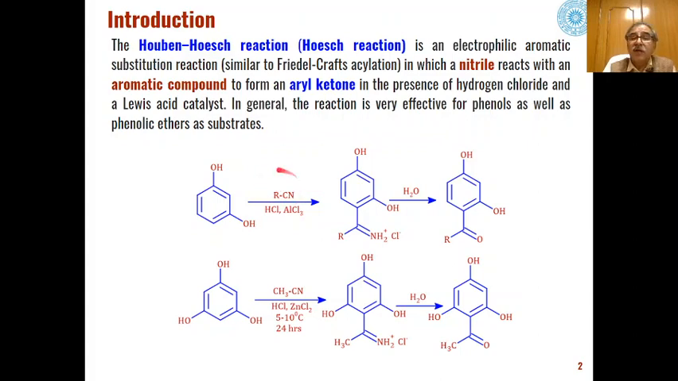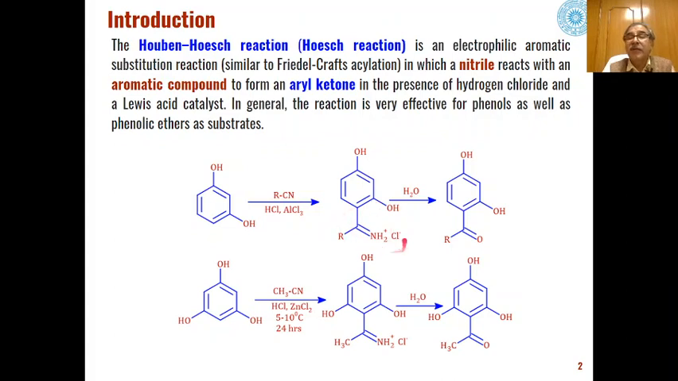They react with nitriles in presence of HCl and Lewis acid. Most commonly used Lewis acid is anhydrous aluminum chloride, but we can use zinc chloride also, we can use FeCl3 also, we can use SbCl5 also. So all these Lewis acids can act as a catalyst which will make this nitrile an electrophilic species which can be added to the aromatic system to give us ketones as the products